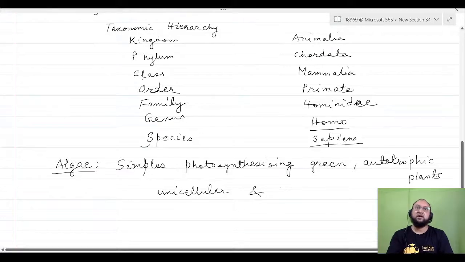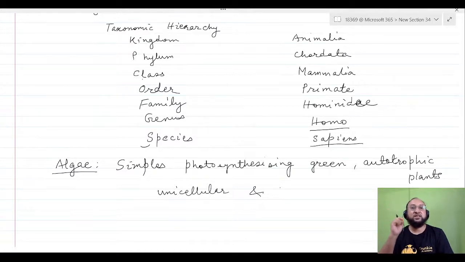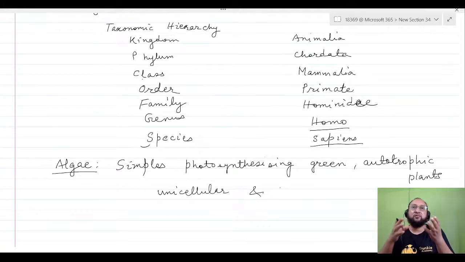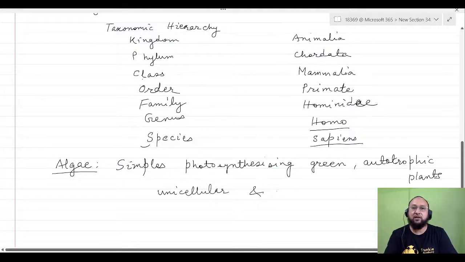Just imagine. No tree is unicellular. No herb, no shrub, no angiosperm. But this plant, although it is very primitive type, has got a well advanced mechanism for manufacturing food, like entrapping of solar energy and utilizing the solar energy to prepare food. So unicellular and multicellular algae are there.